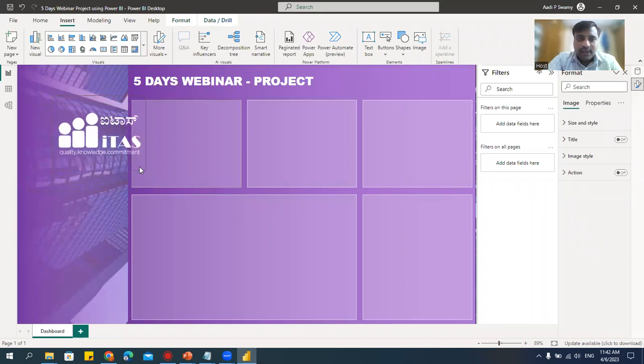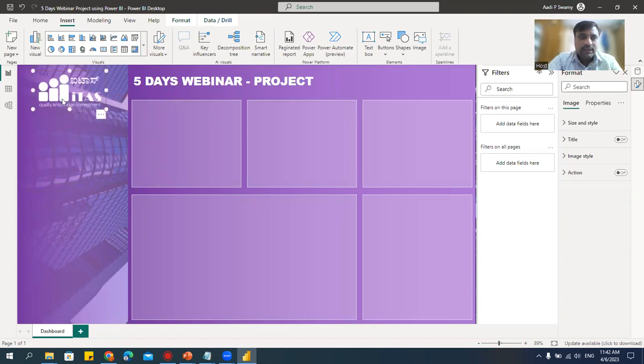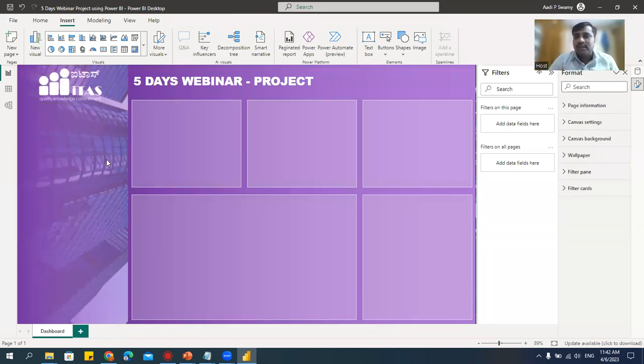Now let me reduce this to fit in this particular place. Try to reduce this, adjust this, and I'll keep it. See, the logo is done. Now I want my drop downs or the buttons and everything to come here, but let's have a separator. What is a separator? I don't want everything to be mixed with this logo, the controls, slicers, things like that.